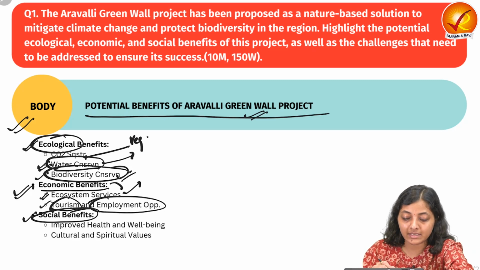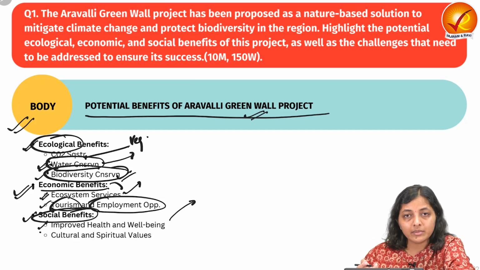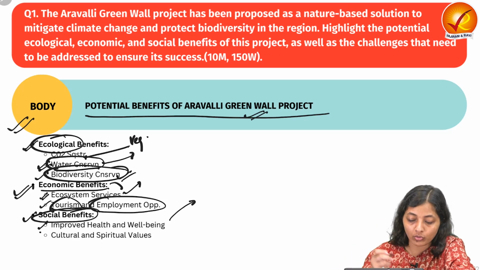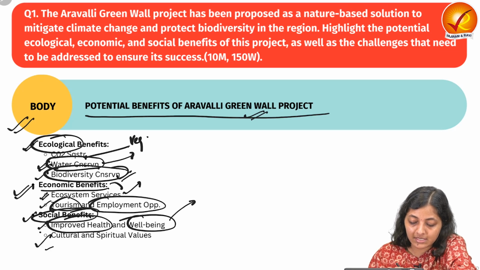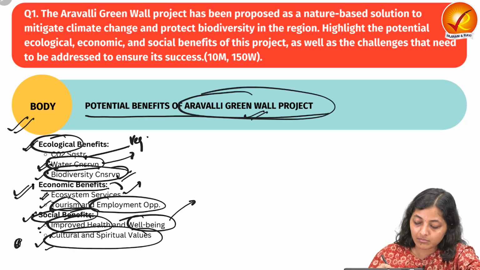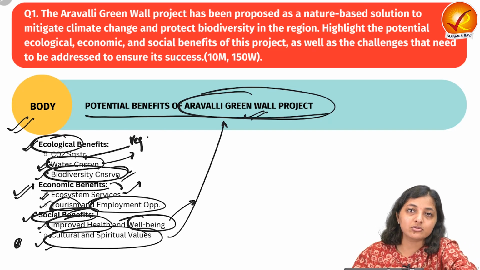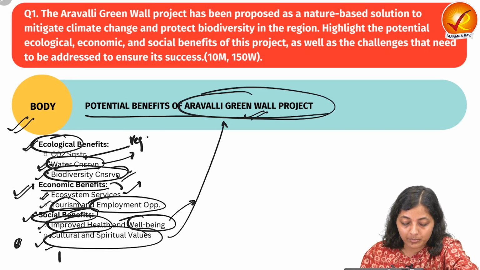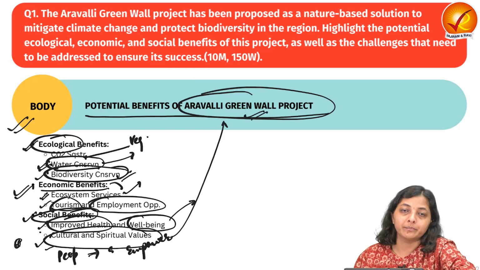So our environment tells about the health and well-being of the human being. Improved environmental quality and improved air quality will lead to improved health and well-being of the people. Then next come the cultural and spiritual values. Also, this Aravali Green Wall project will have humongous people's participation so as to give success to this project. It leads to people's empowerment also, because they'll have a say in decision making, they will work in groups, they will build a community.